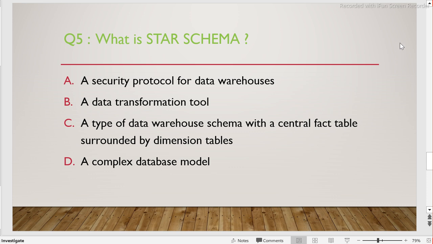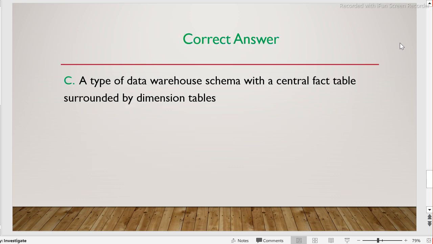Okay, so let's see the answer. The answer is C, a type of data warehouse schema with a central fact table surrounded by dimension tables. So this is the star schema, where one fact table is in the middle and there are a lot of dimension tables surrounding it, which makes a star kind of shape, right? We have learned this.